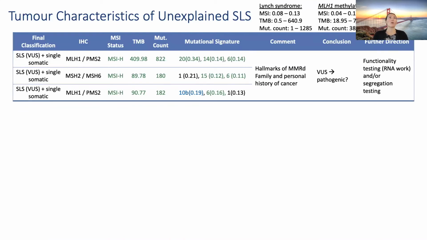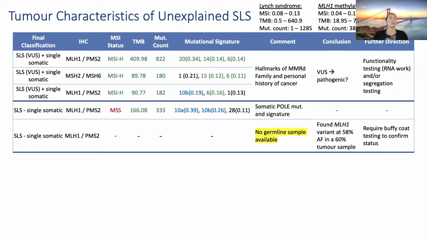The first one were those that had a germline VUS and a single somatic mutation. We found that all of these cancers have shown loss of a protein and that they show hallmarks of MMR deficiency. Highlighted in green are mutational signatures which are associated with MMR deficiency. All of these patients had a family and personal history of cancer, which even more suggests that this VUS may be pathogenic. But to confirm our suspicion, we would have to perform functional testing and segregation in family members.